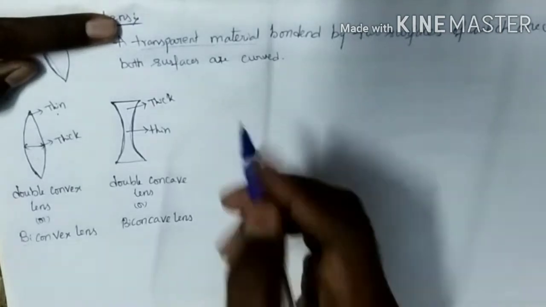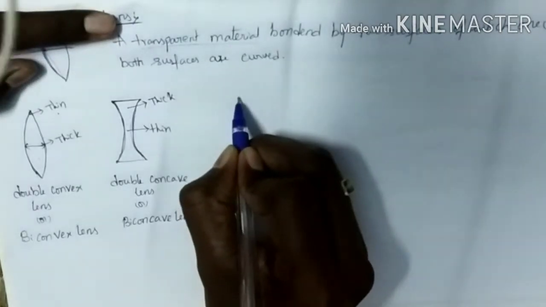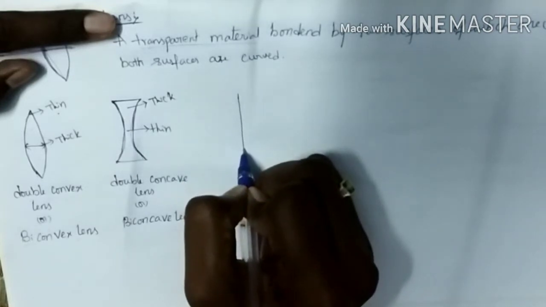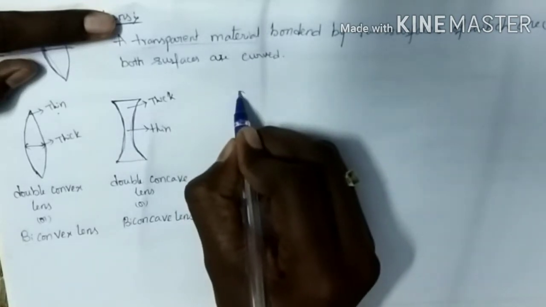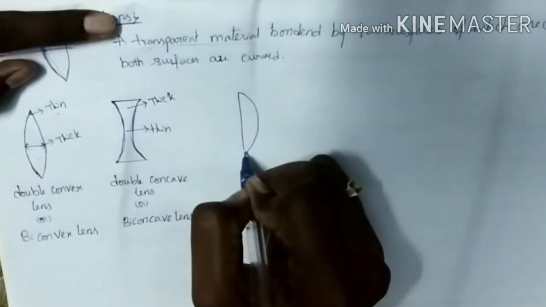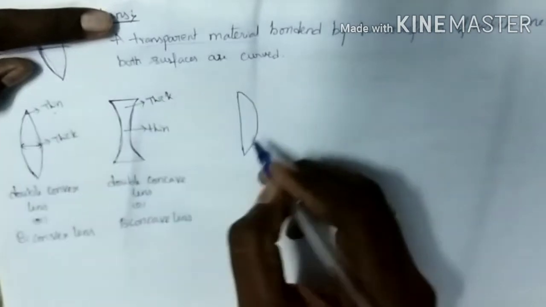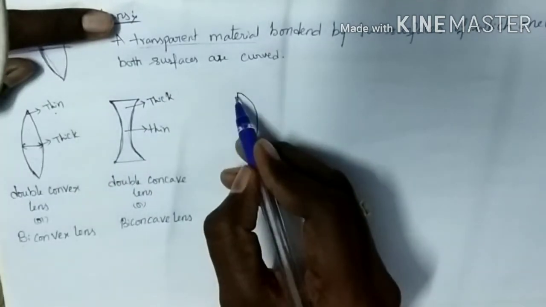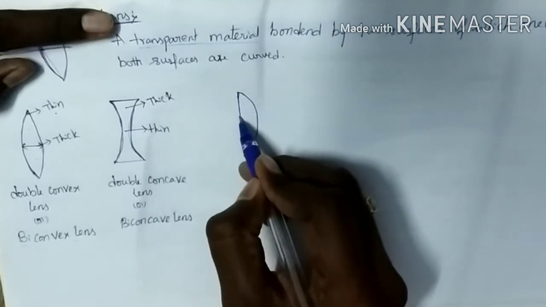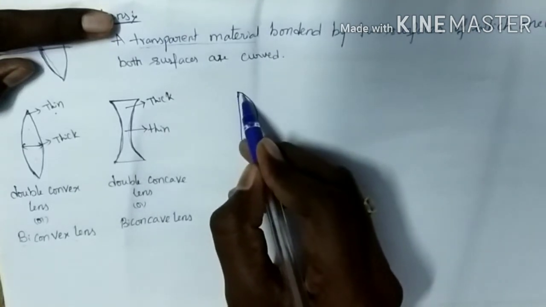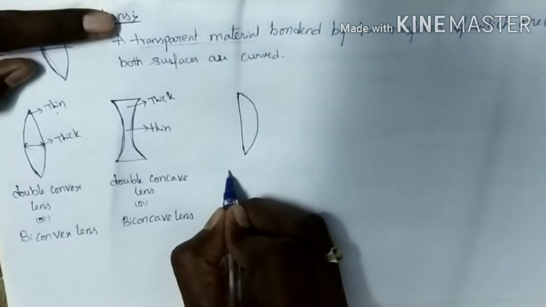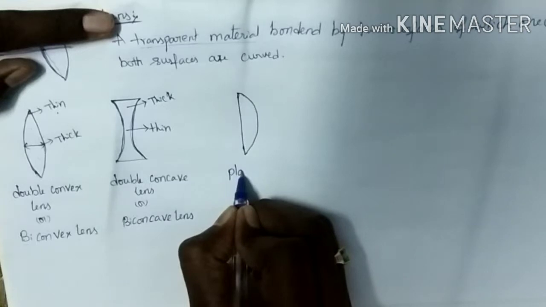And the third type of lens is also there. A lens which consists of only one curved surface and the other surface is plane. Here I am taking one lens. This lens consists of one curved surface and the other surface is a plane. And the curved surface bulges out here, right? Such a lens we call a plano-convex lens.